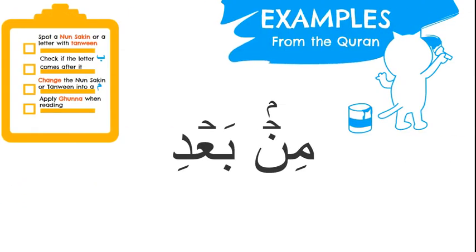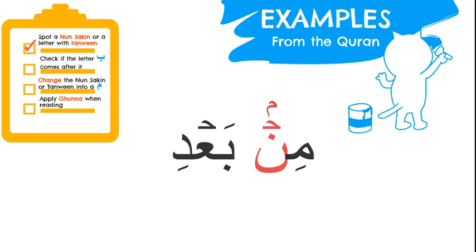Now let's look at some examples from the Quran. Let's try and read the word without applying the rule of Iqlaab. We will read it as min ba'di. Again, min ba'di. But we know that we are going to be applying a rule, and the rule is Iqlaab. So let's go through the checklist. The first thing we need to do is to spot a Noon Sakin or a letter with Tanween. Can you see one? Excellent. You can see the Noon Sakin in the word min. Now we can tick that off our checklist.